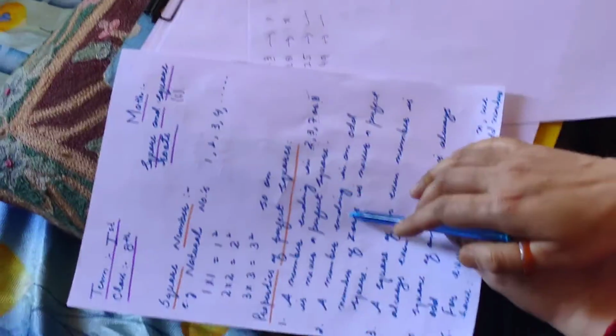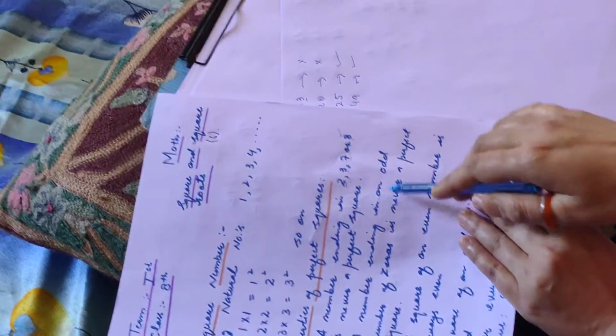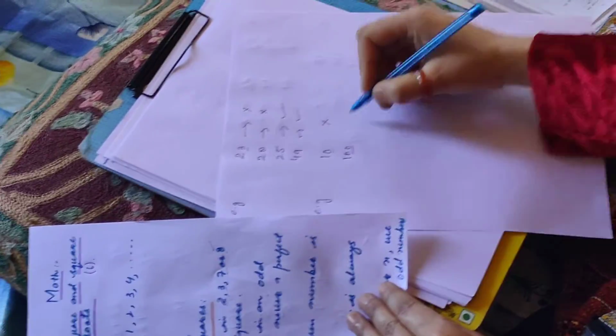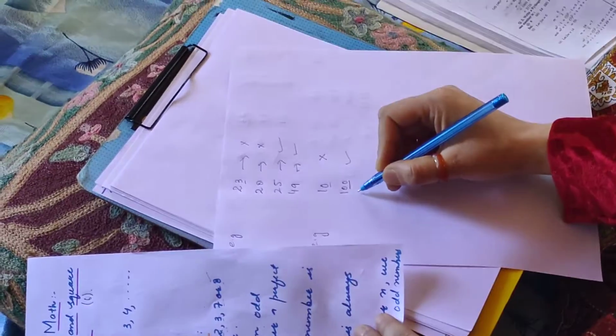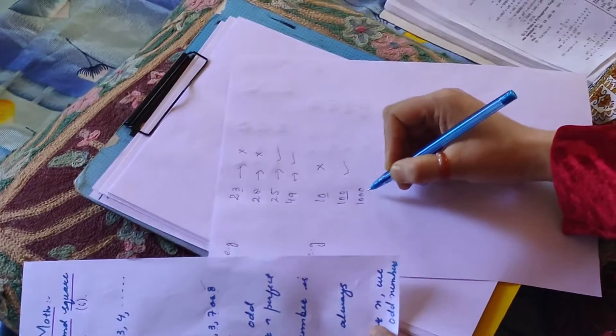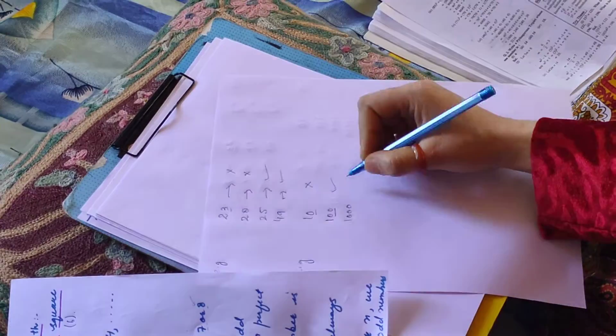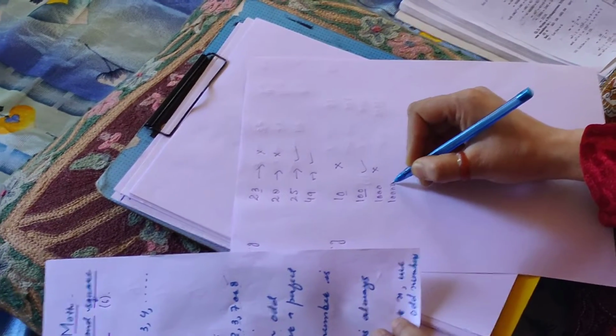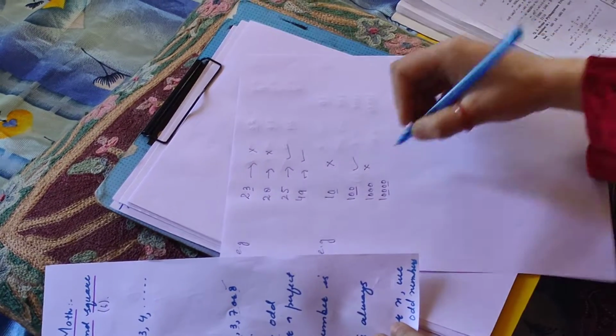Let us discuss another property, that is a number ending in an odd number of zeros is never a perfect square. Take an example of 10. It includes only one zero, so this is not a perfect square number. Let us take an example of 100. It includes an even number of zeros, so this is a perfect square number. Let us take another example, say 1000. Again, zeros are not in pairs, so this is not a perfect square number. Let us take another example, that is 10,000. Here zeros are in pairs, so this is a perfect square number.